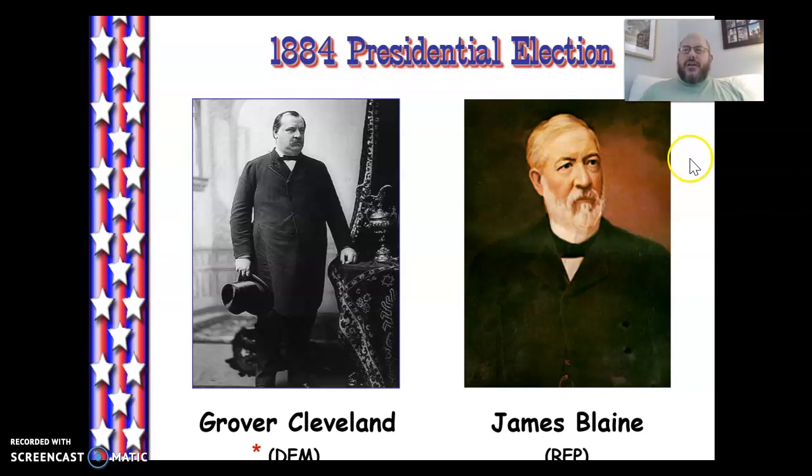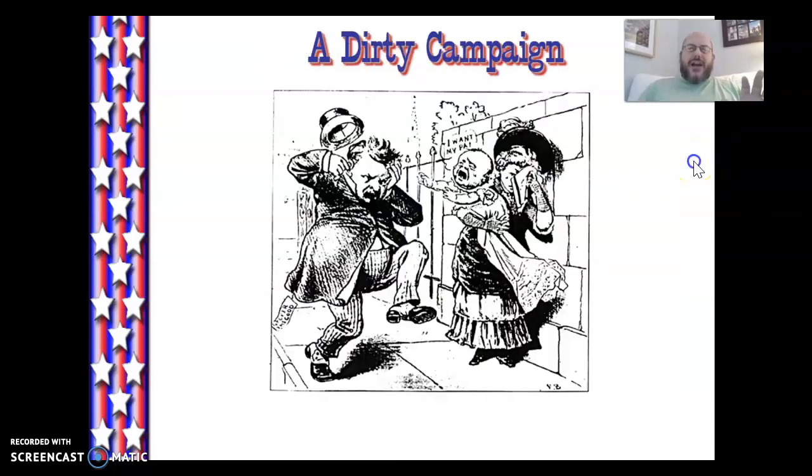Cleveland was also very, very well respected for honesty. Cleveland was known as Grover the Good in New York because he was viewed as an honest candidate, an honest guy, a guy that did not bow down to patronage and those kinds of things. So if you're somebody that's looking for someone that not only talks the talk but seemingly walks the walk, Cleveland does seem to be perhaps your guy in 1884. However,